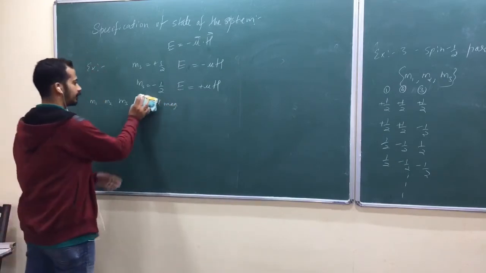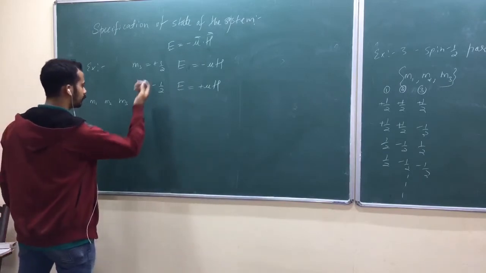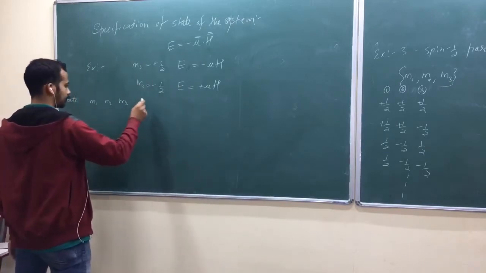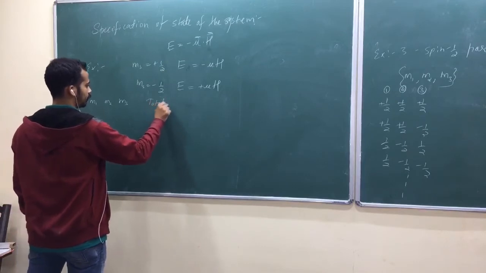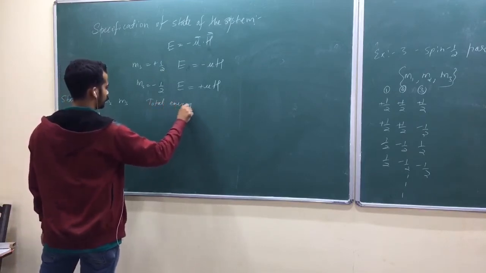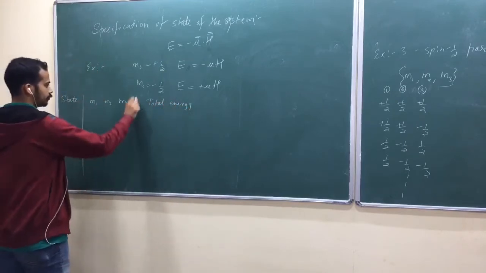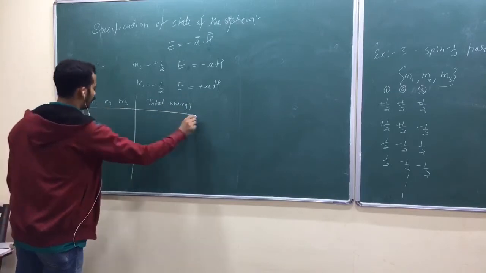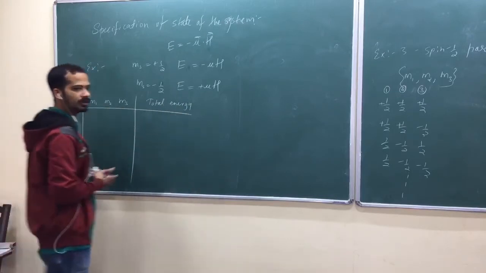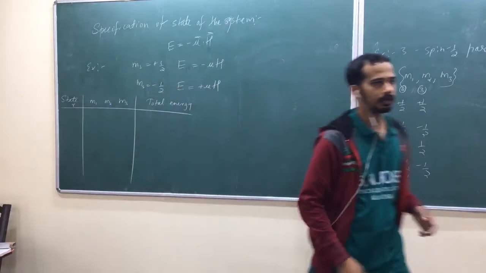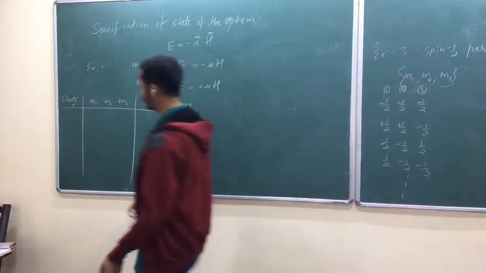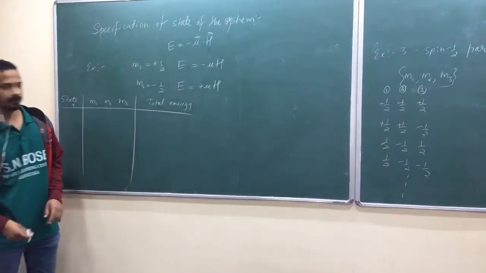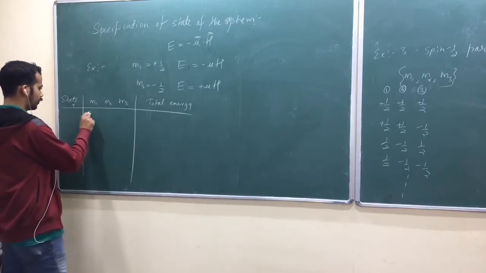Okay, energy is sufficient. From energy we can get the magnetization answer. So the state of the whole system is usually denoted by small r. So what is the first state?